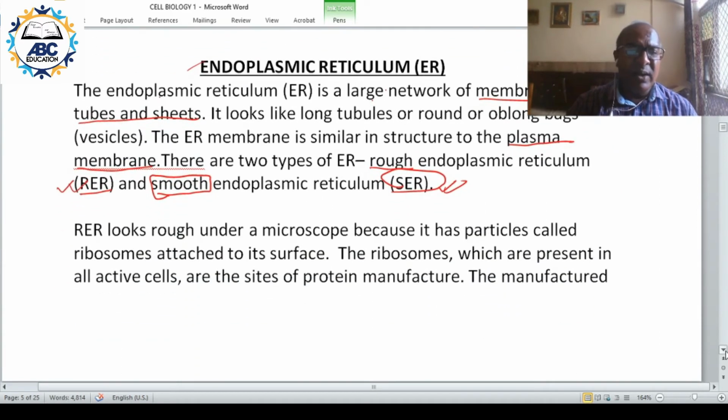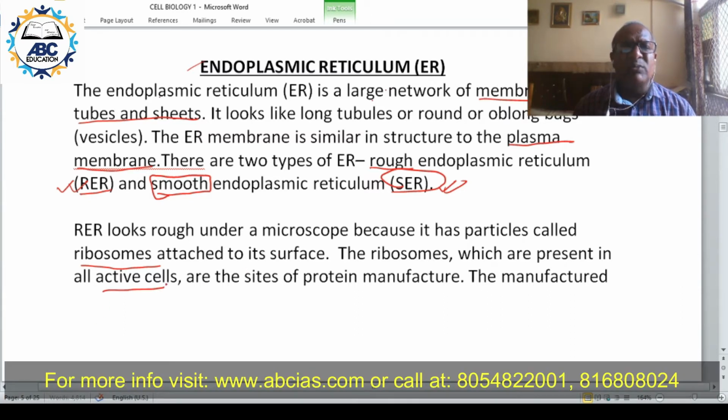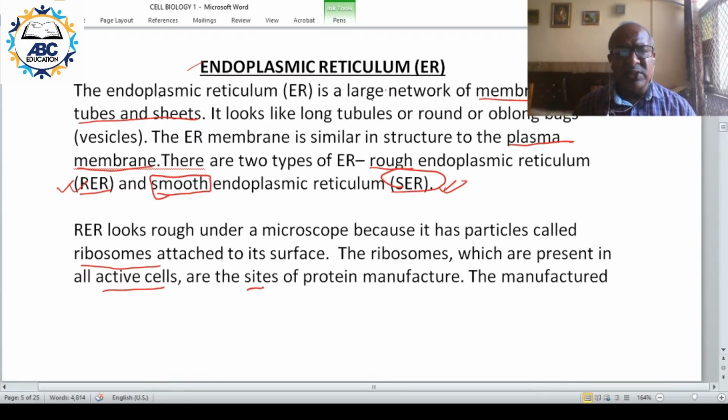So in case of RER, you have presence of ribosomes on the surface. Ribosomes are present in all the cells, and they are the site of protein synthesis. Ribosomes are the place where protein is synthesized inside the body.